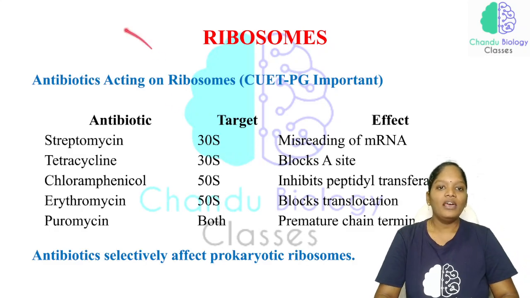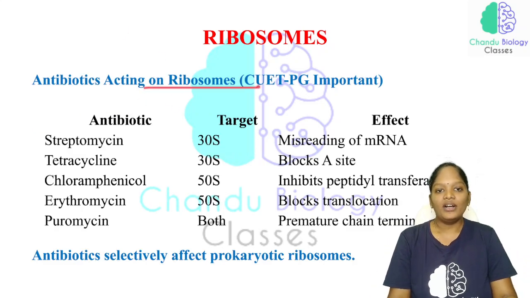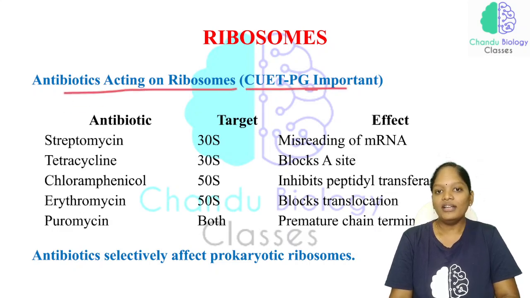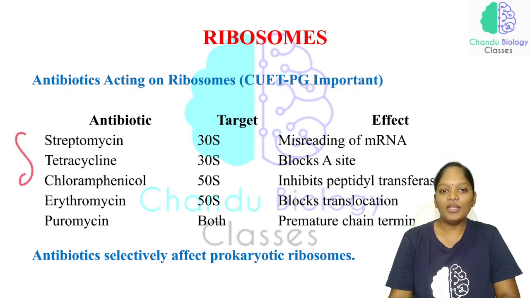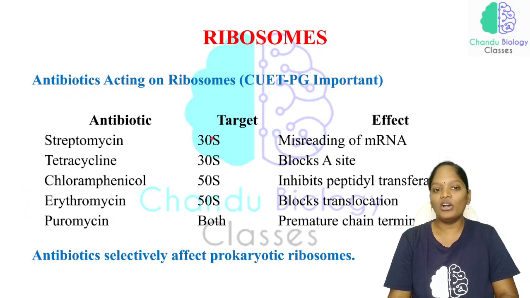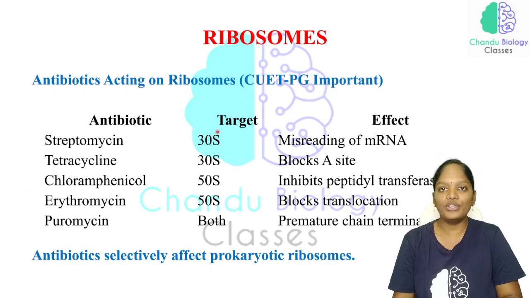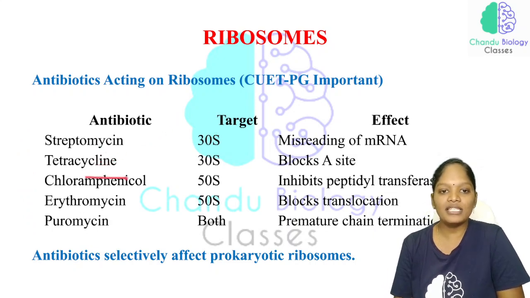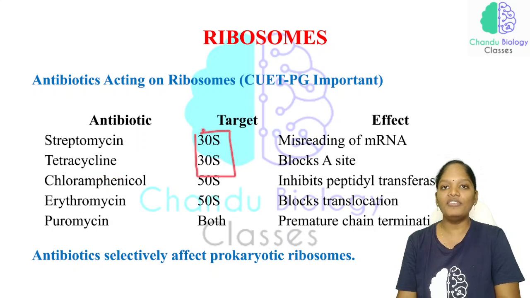Now see here, antibiotics acting on the ribosomes. This is very important from an exam point of view. Which antibiotic is going to target which subunit of the ribosome? See here, streptomycin and tetracycline. These are two types of antibiotics, and they are targeting the 30S subunit of the ribosome.